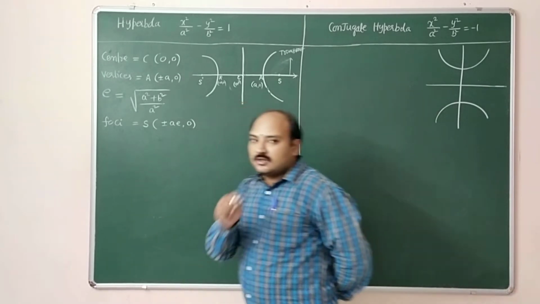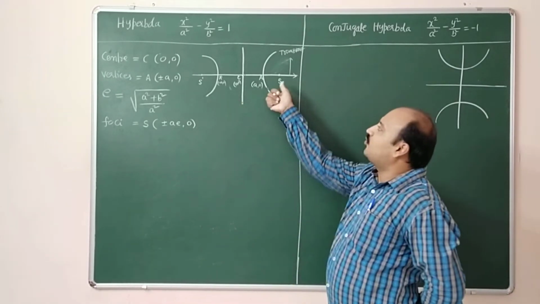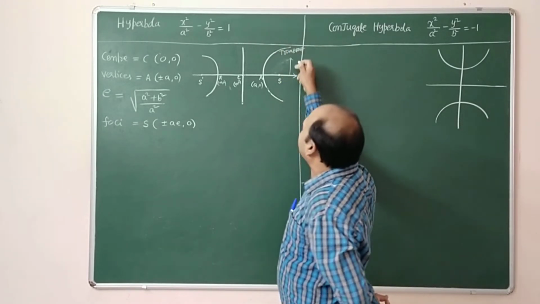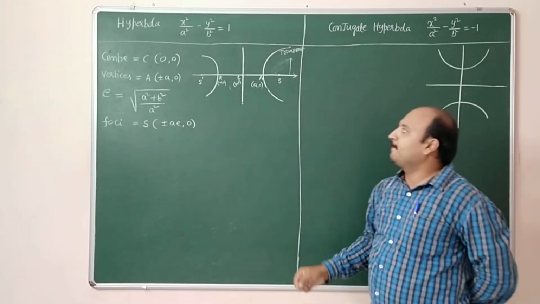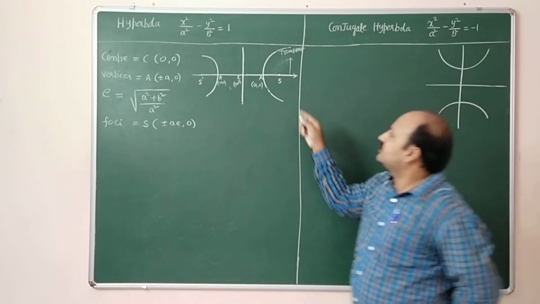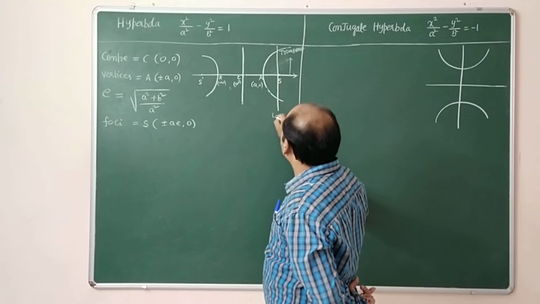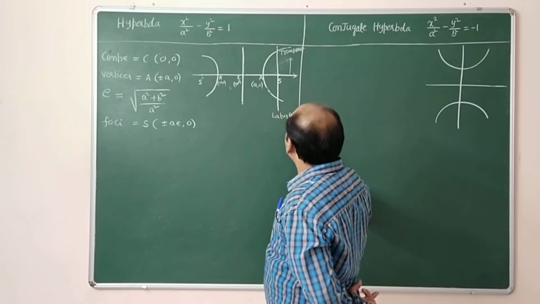Next, the line which is passing through the focus and perpendicular to the transverse axis is called latus rectum. See here, this is called the latus rectum.